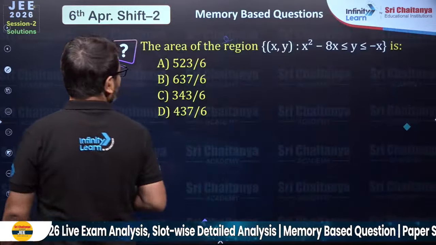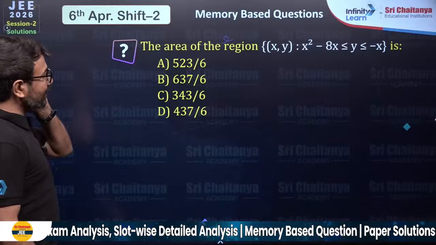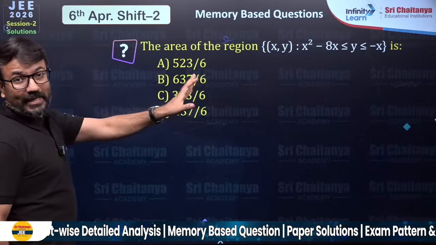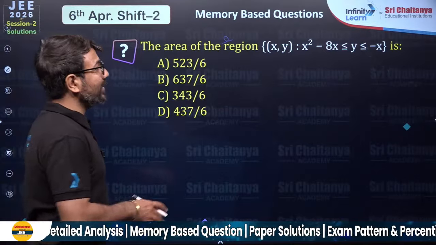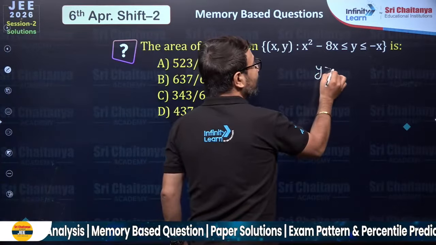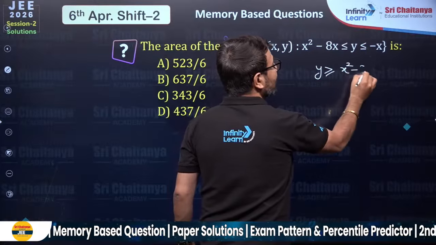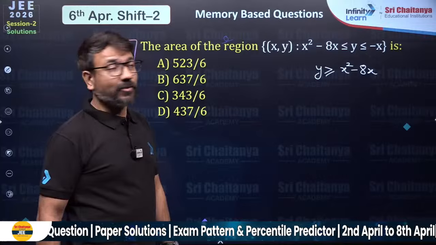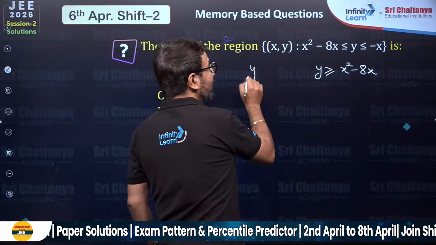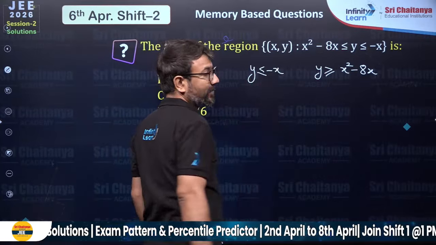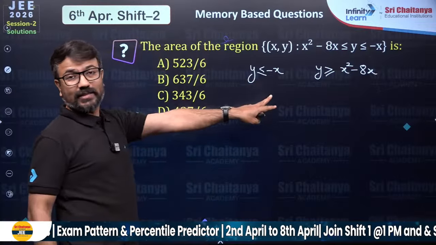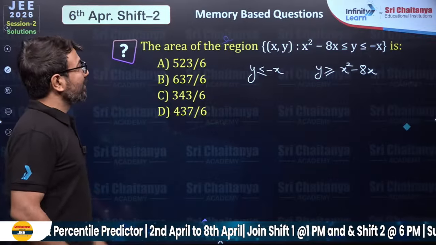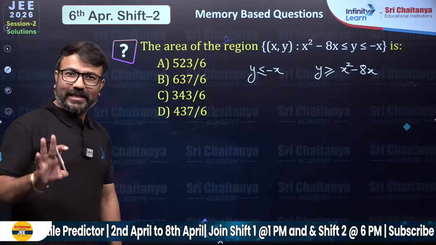Please reply. All right. Next is the area of the region. Here you will observe that two types of curves are given to you. One is y is greater than or equal to x square minus 8x. The other curve given is y is less than or equal to negative x. One of the curves is a quadratic curve, the other is a straight line, and they're asking you to get the area between them.